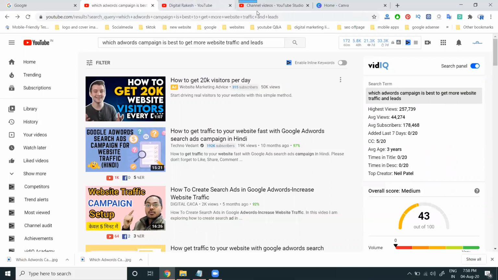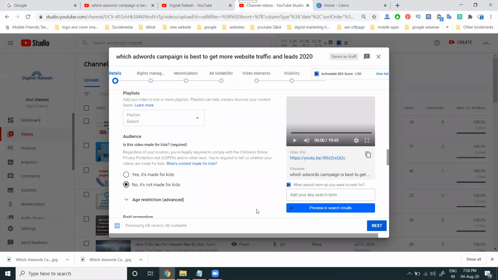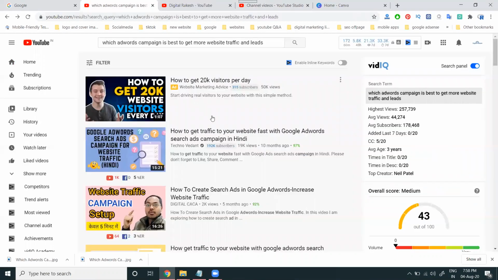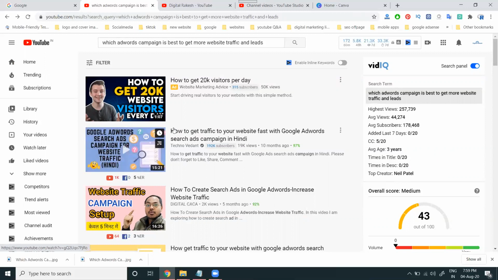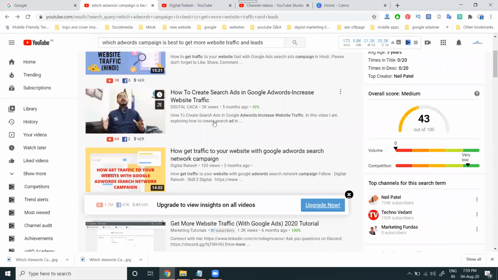Now in this I am adding the playlist. You can add a relevant one that will come to the first position. Suppose you are not using Hindi, don't select the Hindi option. We can use a relevant title on the playlist option. You get more traffic for your YouTube channel when people search your keyword and your video comes to the first position.